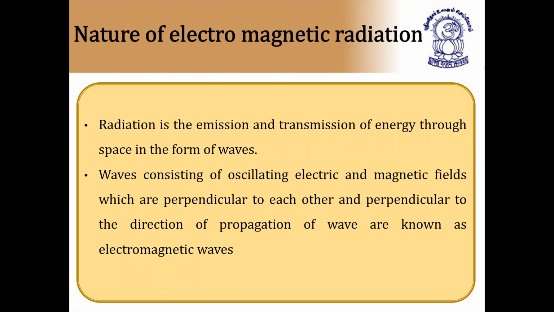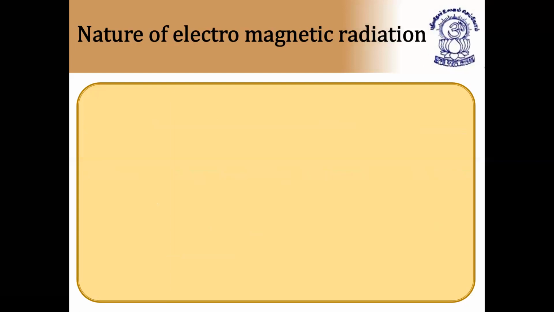A simple definition: the movement of particles by the application of electric field and magnetic field is said to be an electromagnetic wave, and they move in the form of waves. It is called electromagnetic because the name itself says it: by the influence of electric field as well as magnetic field. So this is the nature of electromagnetic radiation.